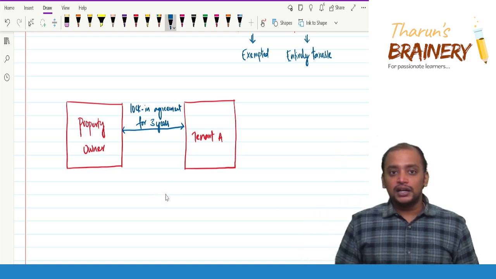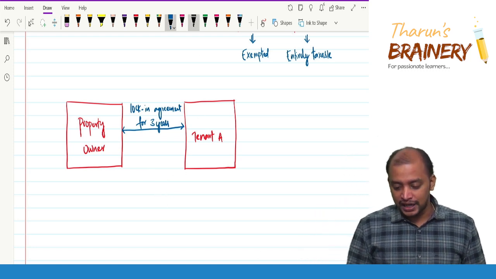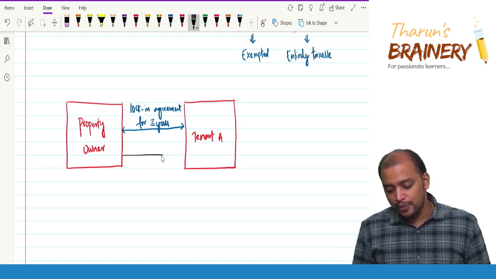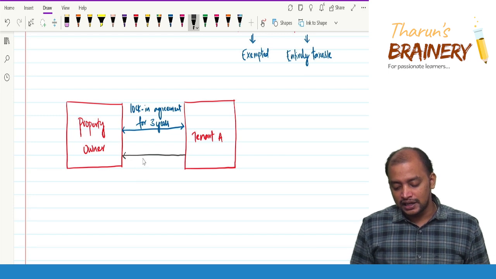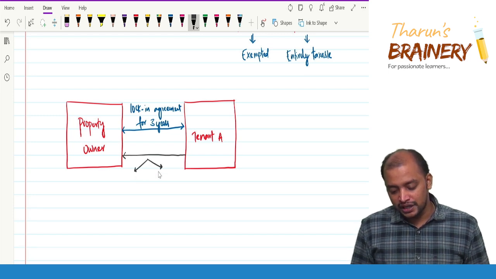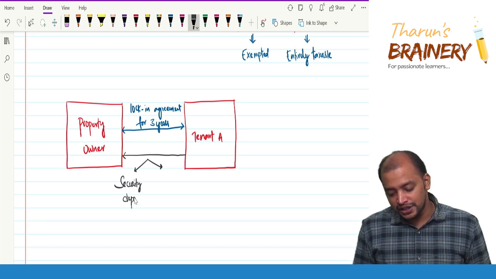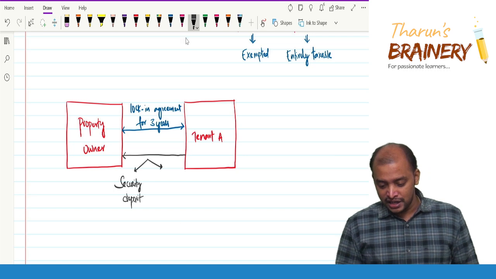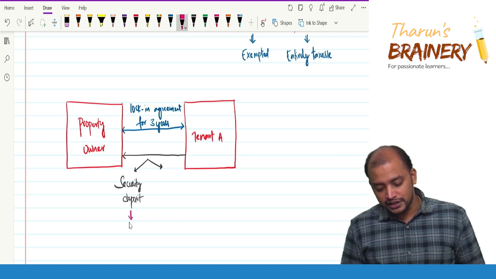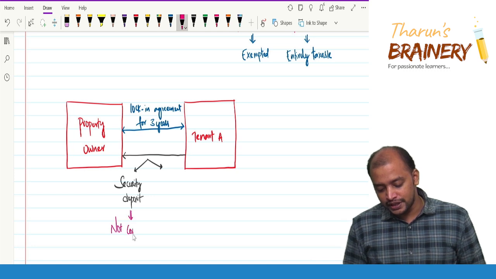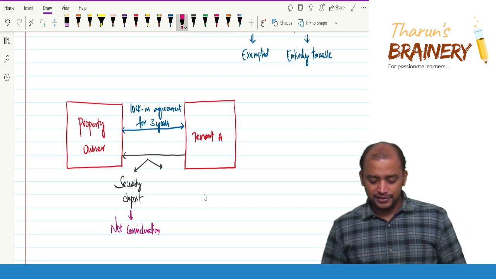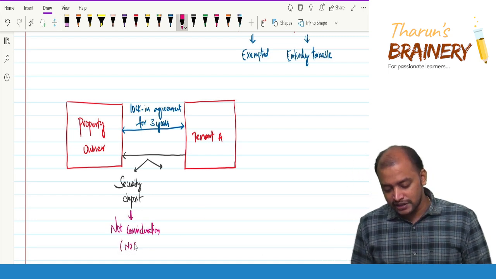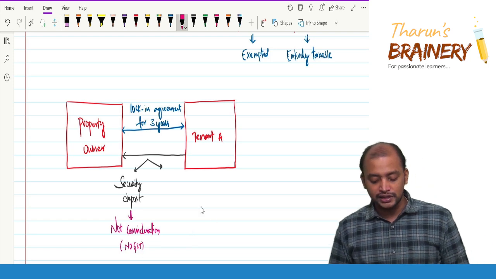Now, tenant A will pay security deposit and rent. That security deposit is not consideration. Will you agree with me? Why? Because that security deposit is refundable in nature, na? So therefore that security deposit is not consideration, and so therefore no GST. There is no GST on the security deposit because that is not treated as consideration.